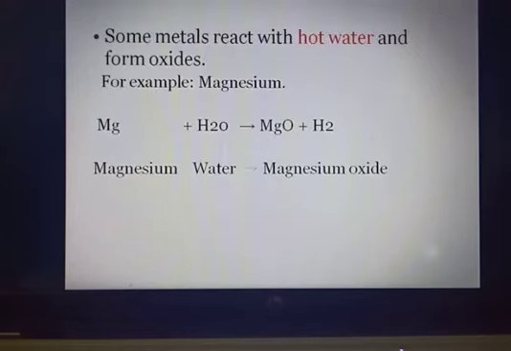Then when some metals react with hot water, they form oxides. Okay, there we were talking about hydroxides, but when a few metals react with hot water, it forms oxides. Say for example magnesium. Magnesium, when it reacts with hot water, gives you magnesium oxide and again hydrogen gas is released. Okay.